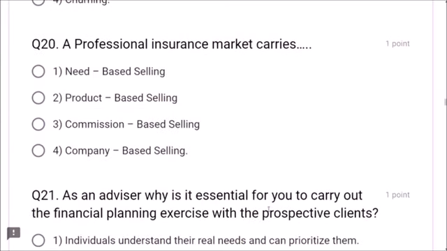Next, question 20. A professional insurance market carries need-based selling. Dear friends, please remember need-based selling. A professional insurance market carries need-based selling.